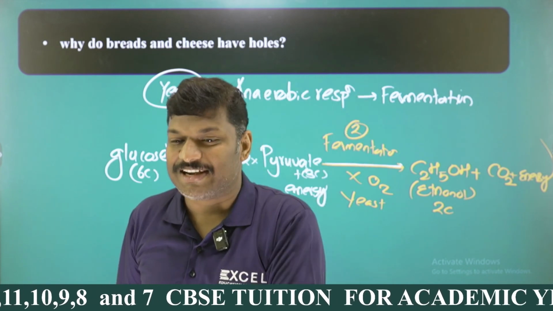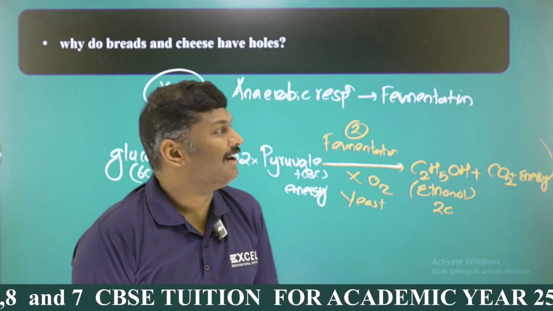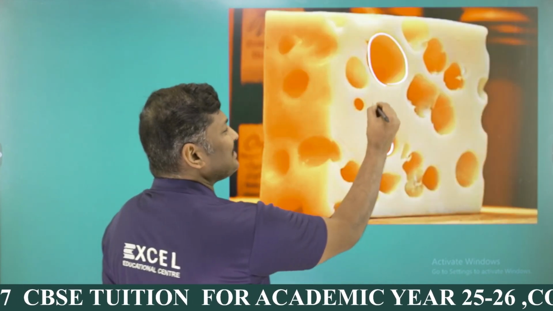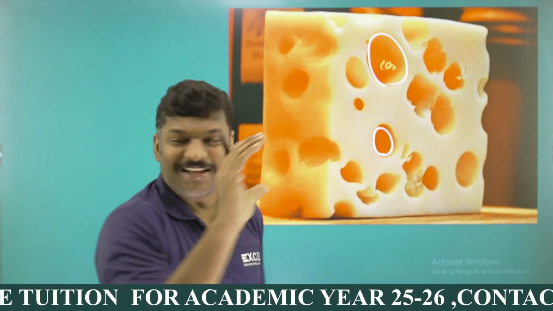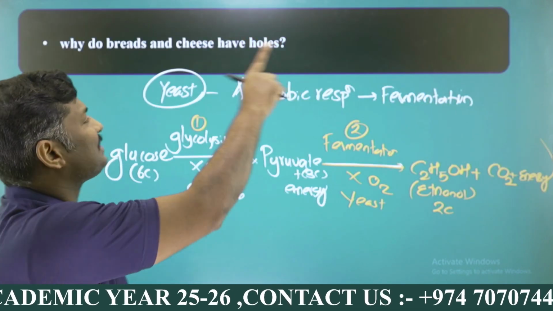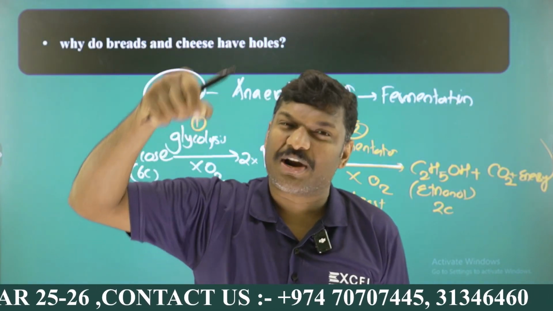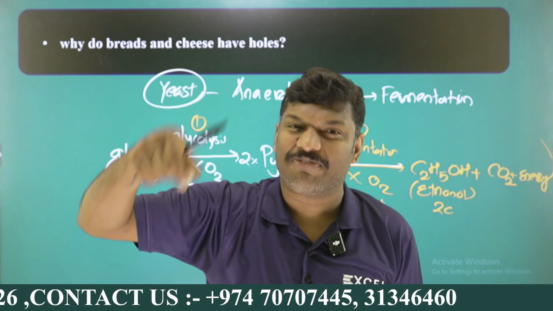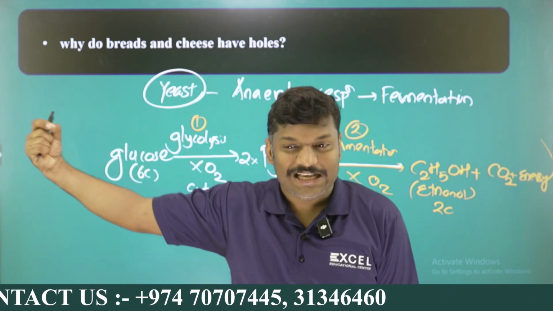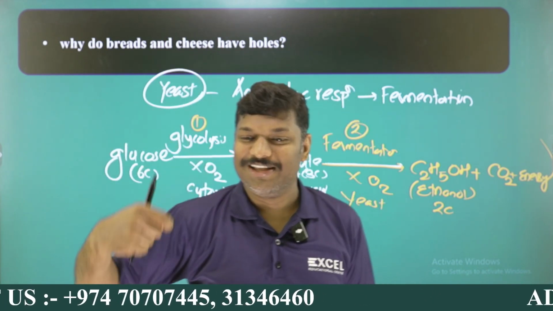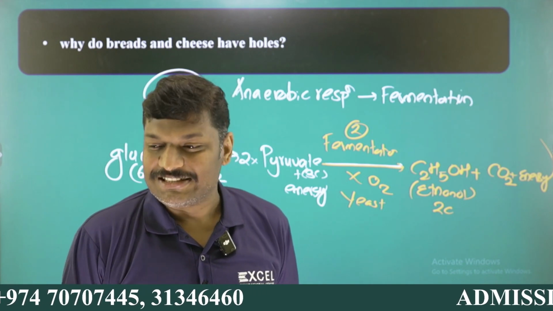Automatically, a gas has a tendency to move up, right? So ethanol is there in this area, but carbon dioxide is there in the other area, and those holes, why are holes made? Due to the presence of carbon dioxide. So when there is such a question, why do breads and cheese have holes, my dear student, you are supposed to write the presence of carbon dioxide, as well as, if possible, the equation of alcoholic fermentation. Then only you will get the full marks, my dear students.